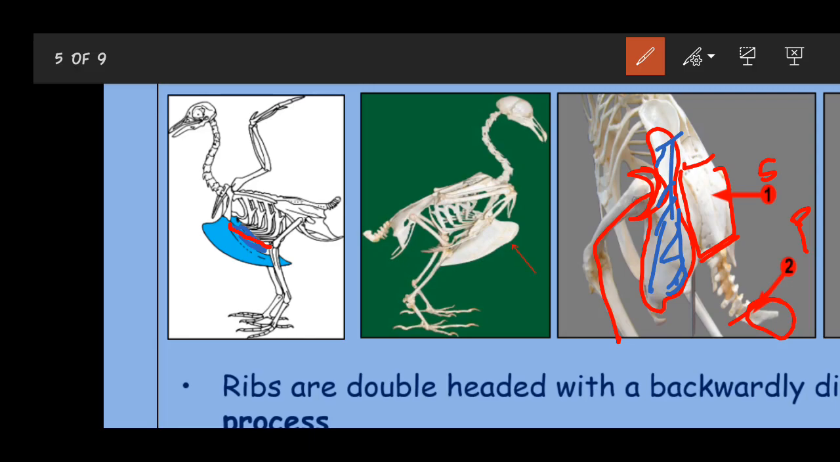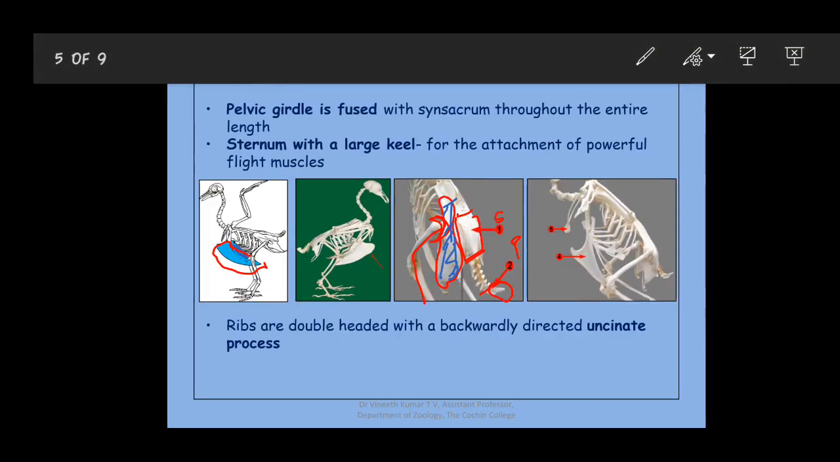Here the sternum is broadened, and it forms a flattened oar-like structure, and that extension of the sternum is called the keel. And this keel is the site for the attachment of the powerful flight muscles. The pectoral flight muscles are attached to this particular keel, which assist in flight. That is the main function of this extended structure called the keel.